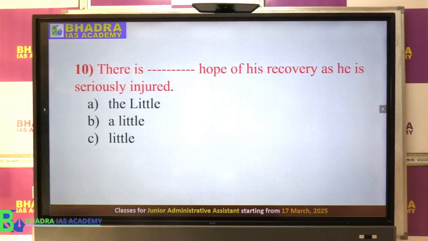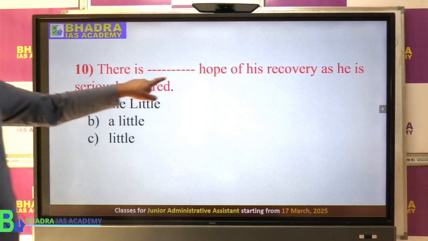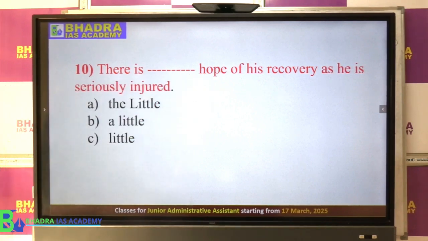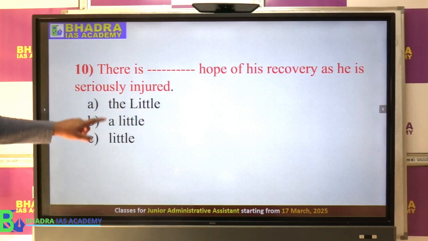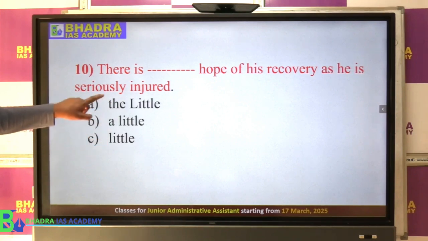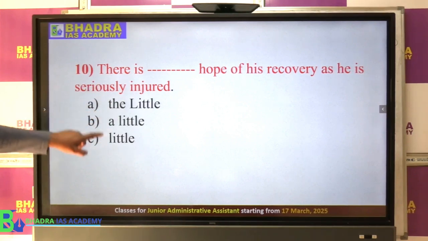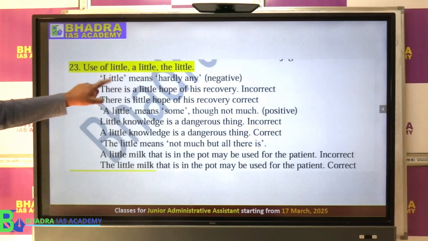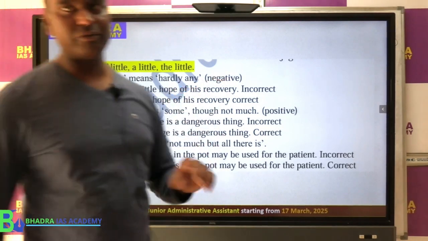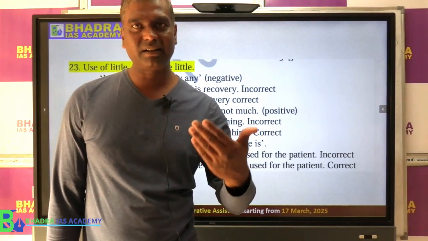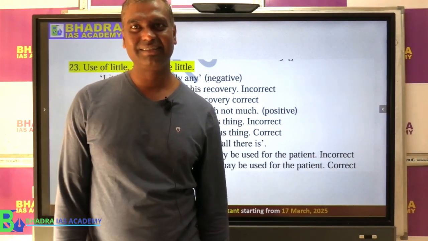Question number 10. There is a dash hope of his recovery as he is seriously injured. So we have the little, a little, only little. Which one will be the correct one? So we need to understand these three. What is the little, a little, and only little? So look at this one. When you say little, it has a negative meaning. It means practically nothing. Right?